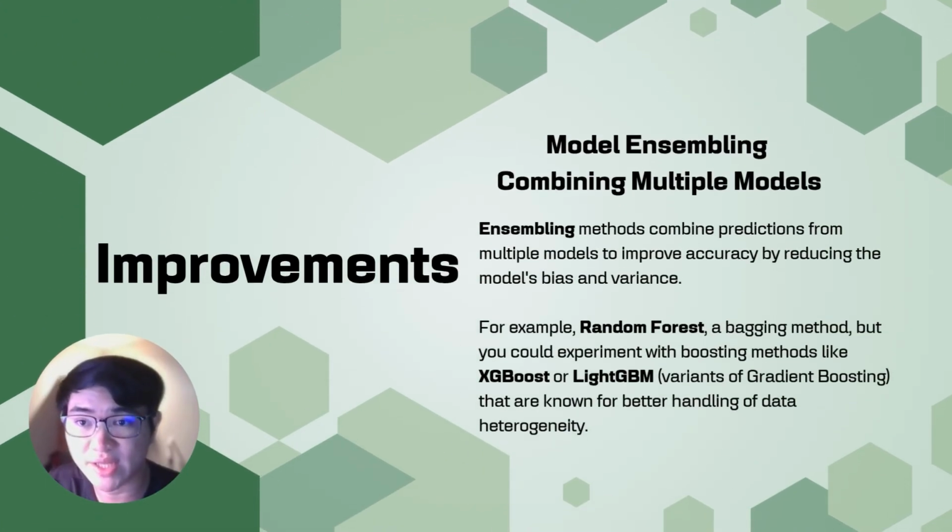The next one is model ensembling. What does it mean? It means combining multiple models to get better predictions, like getting multiple opinions instead of just one. There are two main types. The first one is bagging, like the random forest. It trains models on different data samples and combines their results. This reduces variance and makes the model more stable. The next one is boosting. These models learn one after another, each fixing the last one's mistakes, which is great for reducing bias and handling complex data.